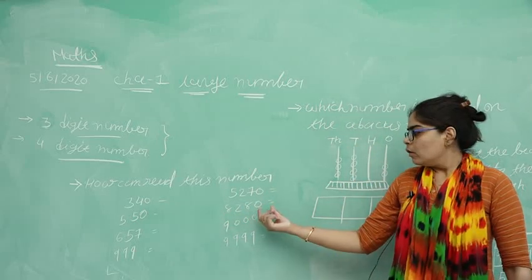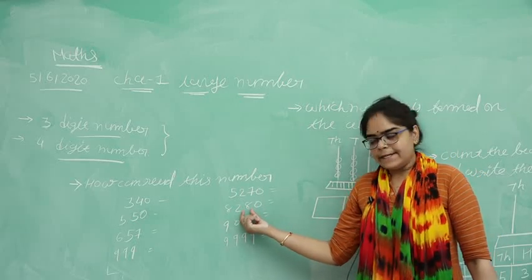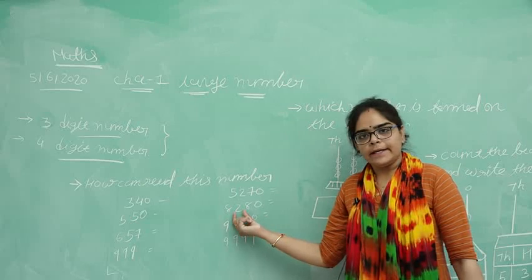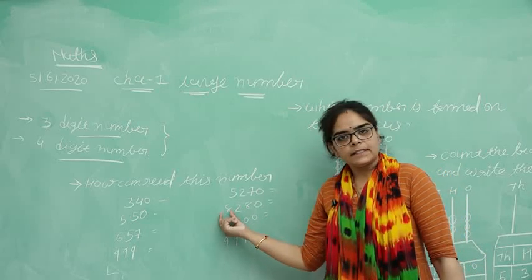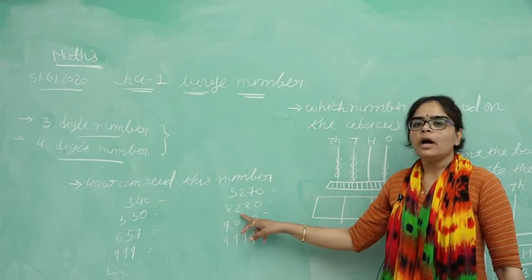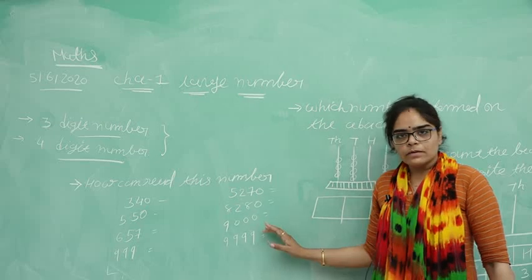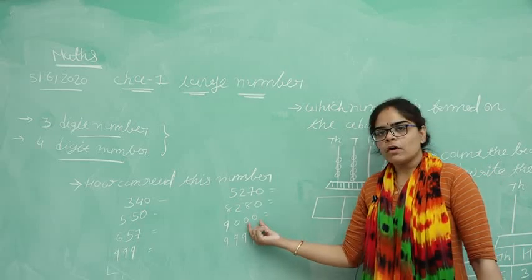Then after that 8280. What is the place of 0? Ones. Then the place of 8 is tens, then the place of 2 is hundreds, and the place of 8 is thousands. How can we read this number? 8280.